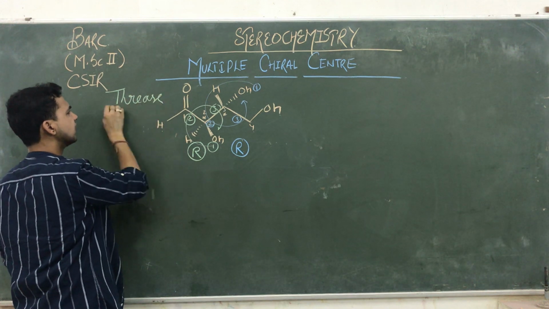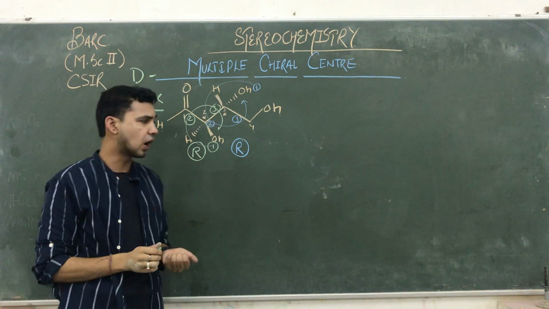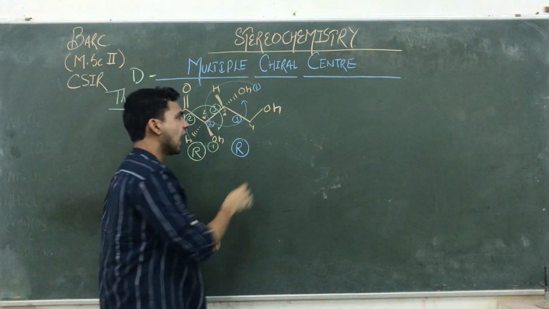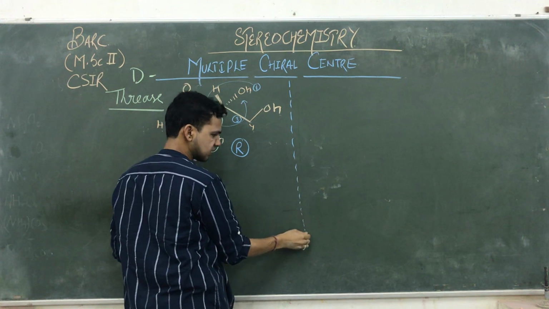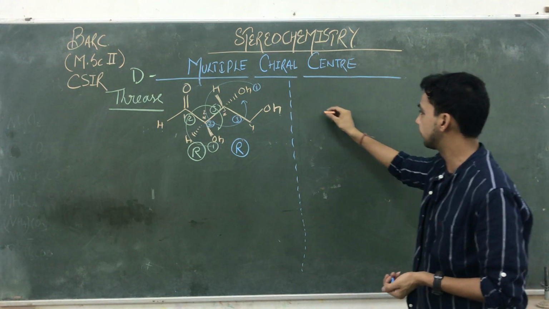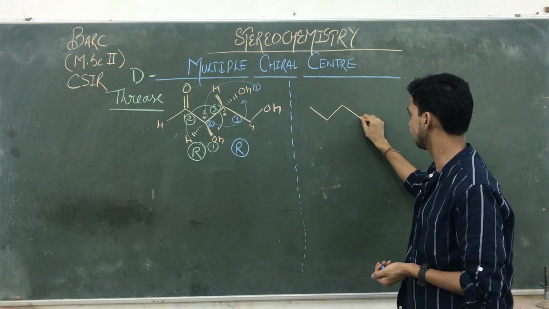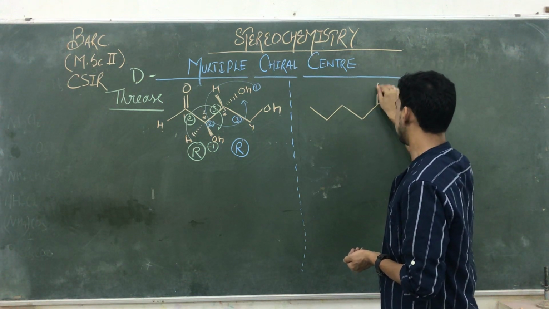If we are talking about D-3Os, it means its configuration at the second and third positions is RR, 2 chiral centers. And if you take its mirror image, then we are going to draw its mirror image. So what happened? That one is 1, 2, 3, 4. That is double bond O, guys.